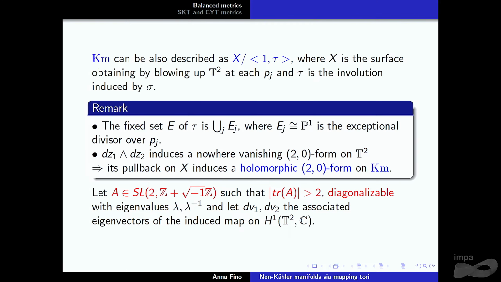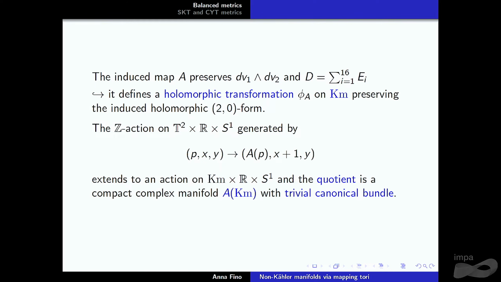Let's call V1 and V2 the associated eigenvectors on the induced map on first complex cohomology. The map preserves d zeta 1 wedge d zeta 2, and also the exceptional divisor, essentially. So we have a holomorphic transformation on the Kummer surface, and we preserve the induced holomorphic 2-0 form.